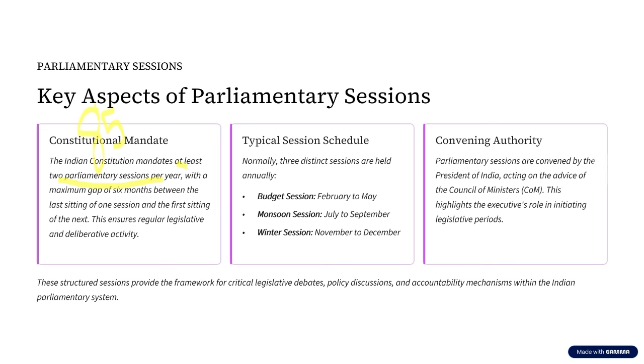Now, what is the system that Indian Parliament follows? In India, generally we have three sessions. Three different sessions are held annually. Now, what are these three different sessions?